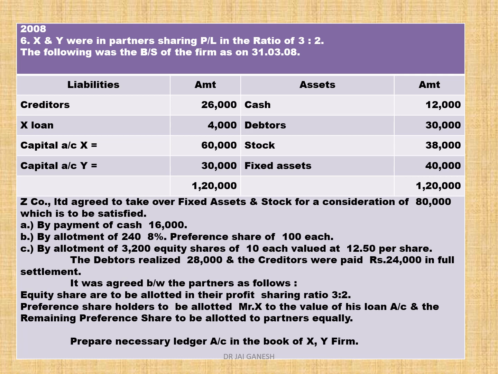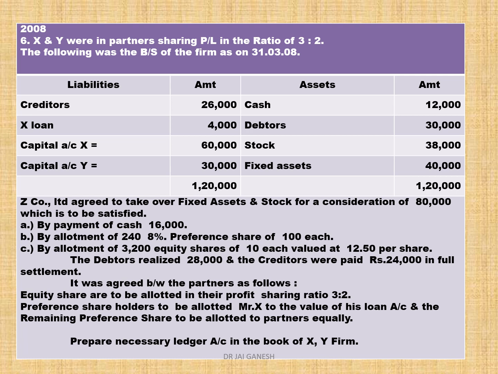be satisfied: A. by payment of cash 16,000; B. by allotment of 240 preference shares of rupees 100 each; C. by allotment of 3,200 equity shares of rupees 10 each, valued at 12 rupees 50 paisa per share. Debtors realized 28,000 and creditors were paid rupees 24,000 in full settlement.